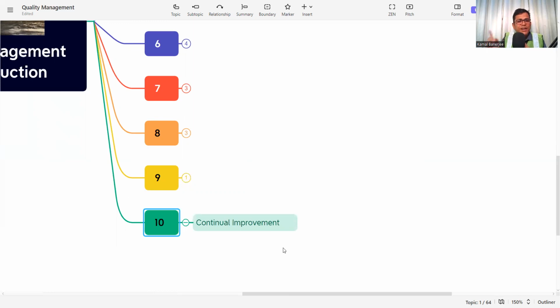So this plan, do, check, act continual improvement theory should be mentioned in the quality management system, so that the possibility of continual improvement is there, and the product will be delivered as per the requirement or the client satisfaction. So these are all about the quality management system in construction.